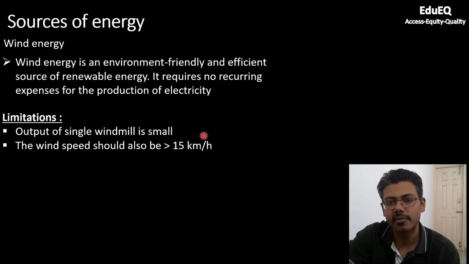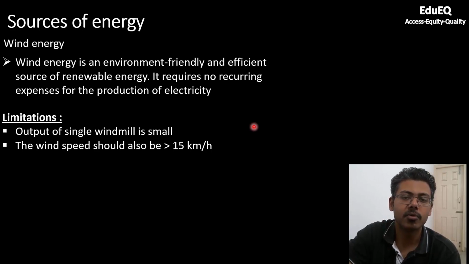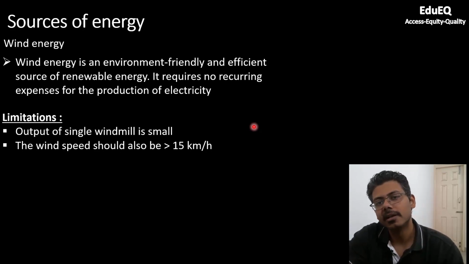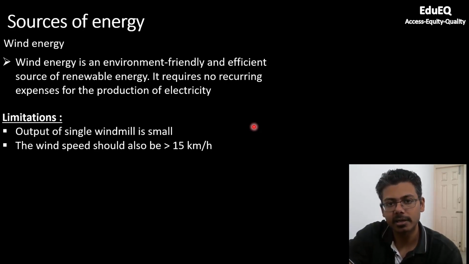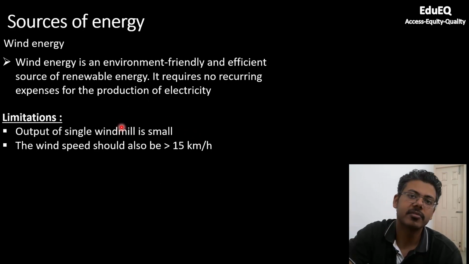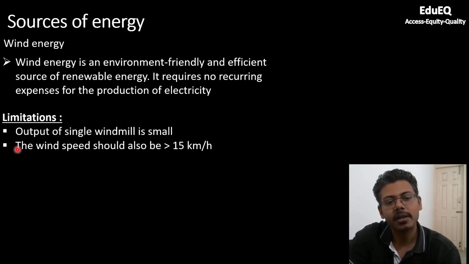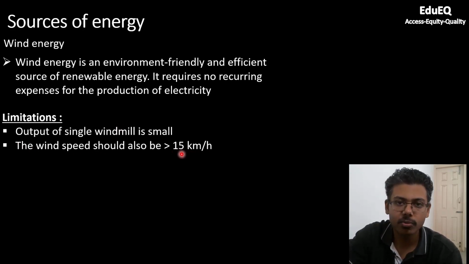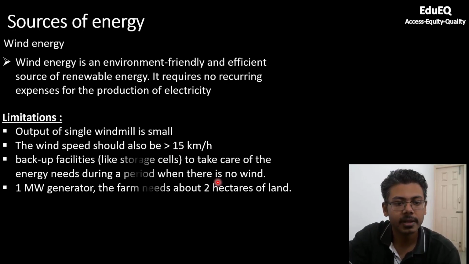So a windmill is a device which will have blades in it, and the wind will be used to rotate the blades, just like how we were rotating the blades of the turbine in thermal and hydroelectric power plants. So when the blades of the windmill rotate, it will be connected to a turbine, and this turbine will generate electricity. The wind speed should be more than 15 kmph, else below this speed there will not be any significant output coming out of the windmill.